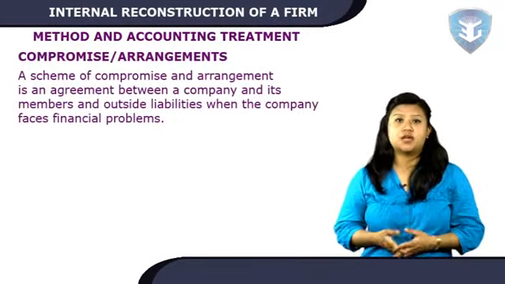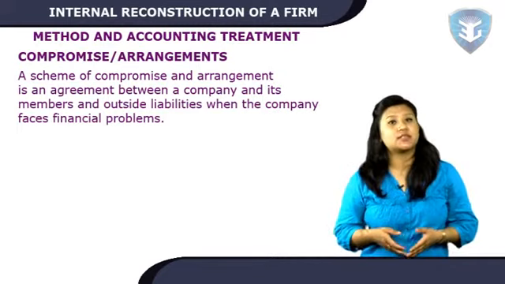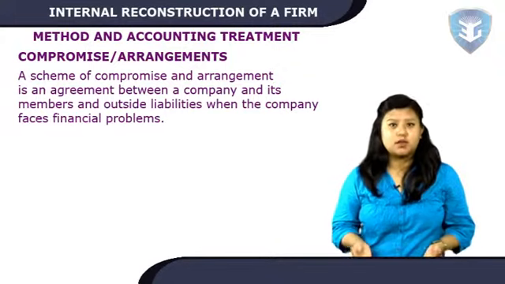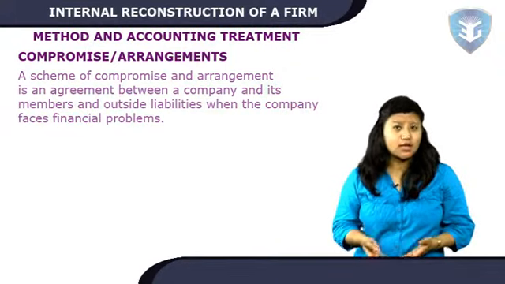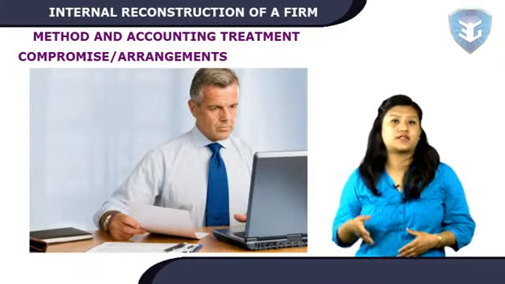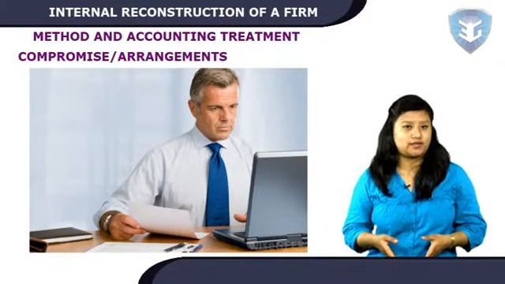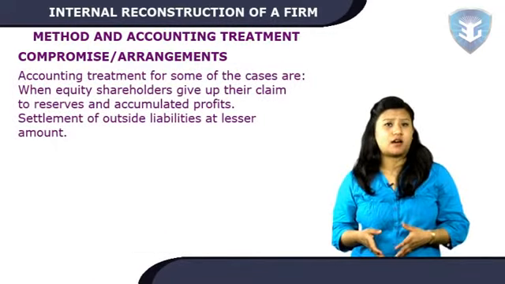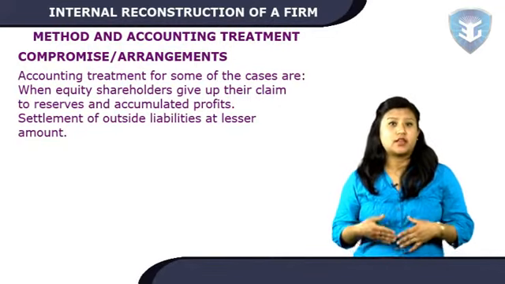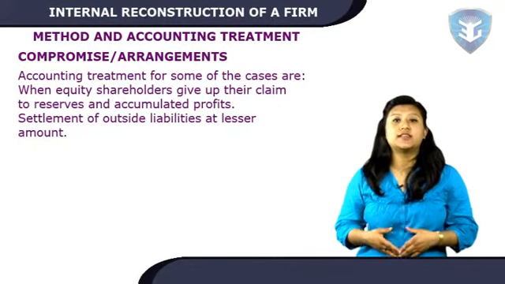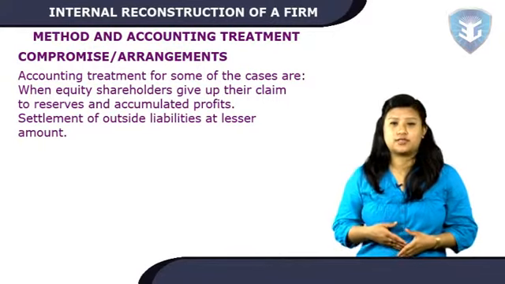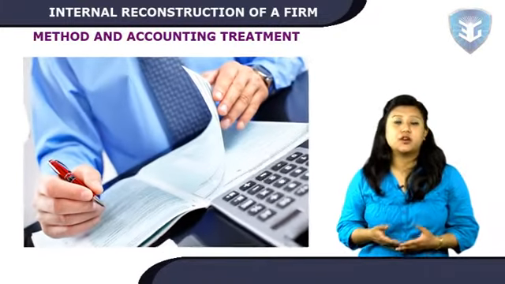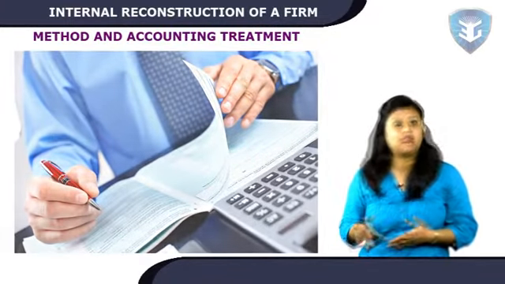Compromise or arrangements. A scheme of compromise and arrangements is an agreement between a company and its members and outside liabilities when the company faces financial problems. Such an arrangement, therefore, also involves sacrifices by shareholders or creditors and debenture holders, or by all. Accounting treatment for some of the cases are when equity shareholders give up their claim to reserves and accumulated profits, settlement of outside liabilities at a lesser amount. Liabilities such as sundry creditors may agree to accept smaller amounts in lieu of final settlement.